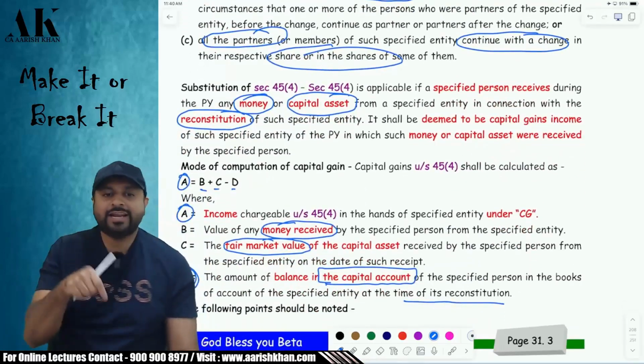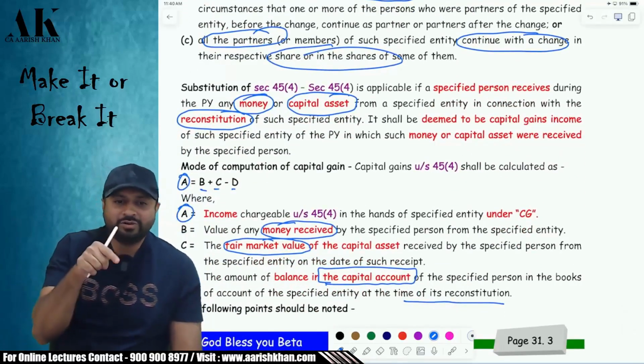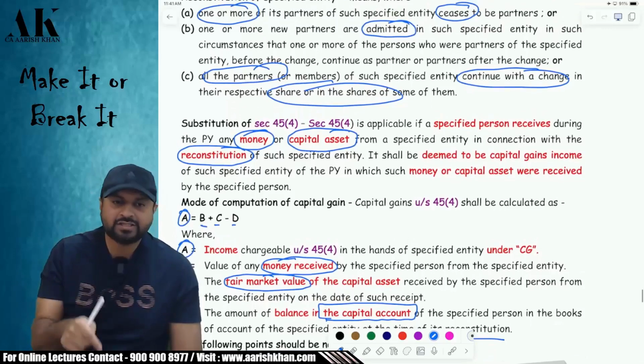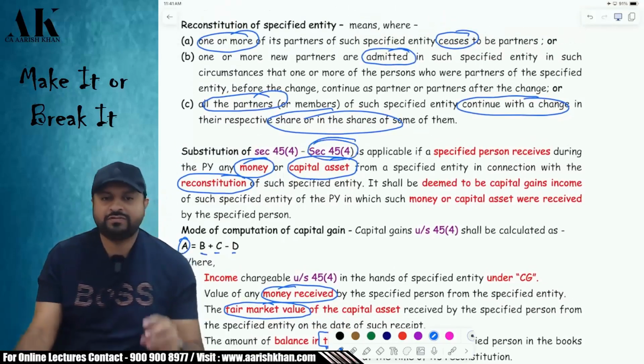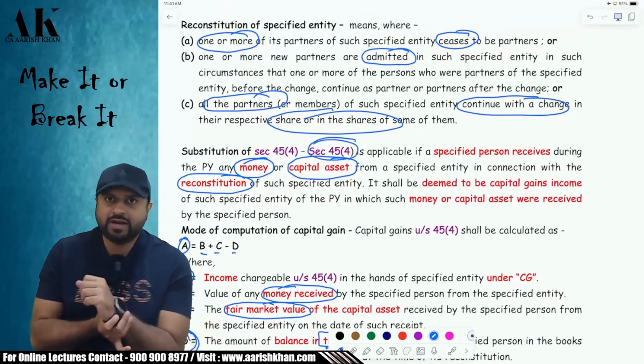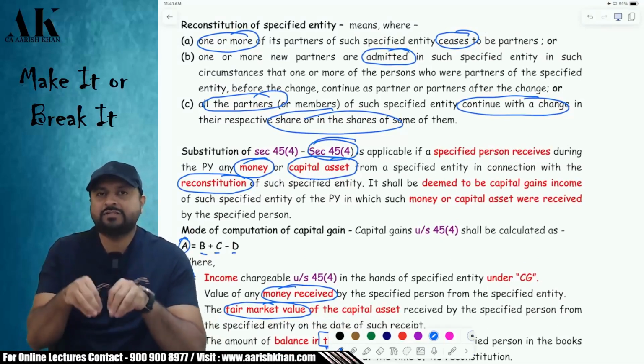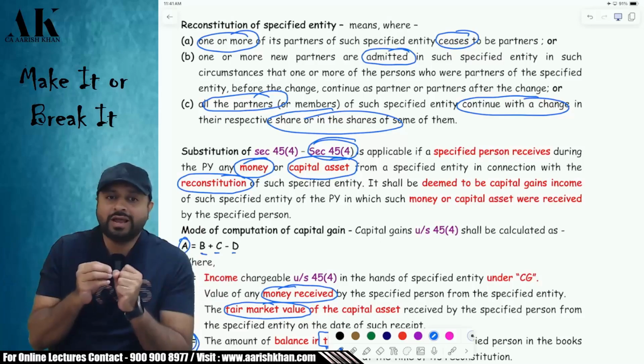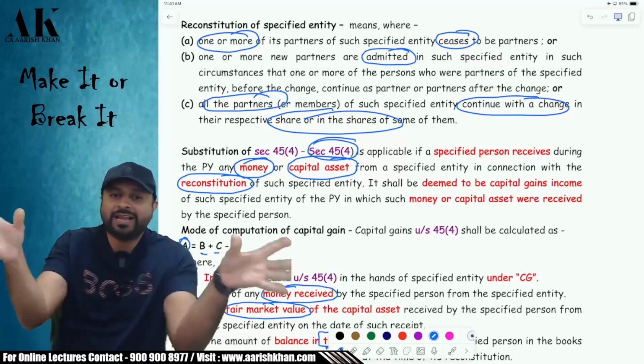Do not take D directly. Remember or not? You have to do this exercise before taking D. Are you clear? Now there are some questions. Whatever capital gain is charged under 45(4), there are a few questions that we need to answer. Whatever capital gain is charged under section 45(4), what will be done with that? You have to attribute that capital gain to the remaining assets of the firm.